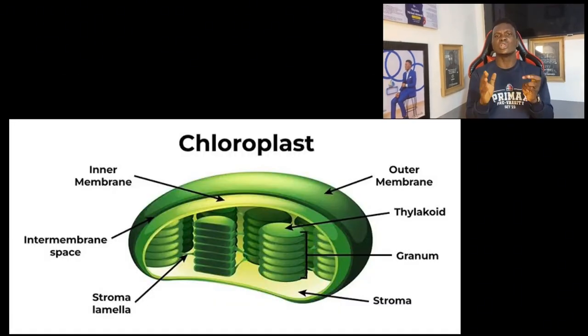And another structure we need to talk about is the chloroplast. The chloroplast contains green pigments called the chlorophyll, and this chloroplast is the site of photosynthesis in plants.